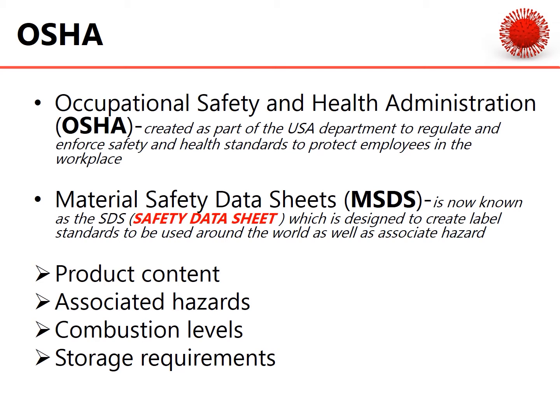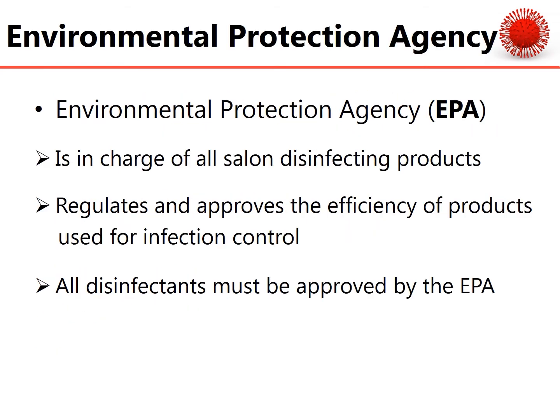OSHA was created as a part of the USA Department of Labor to regulate and enforce safety and health standards to protect employees in the workplace. Material Safety Data Sheets, MSDS, now known as SDS, Safety Data Sheet, is designed to create label standards to be used around the world, covering associated hazards, product content, combustion levels, and storage requirements. These are really important things on the safety data sheets, which we did an assignment on the other day and you submitted, so I think we're well aware of what that is now, as well as OSHA.